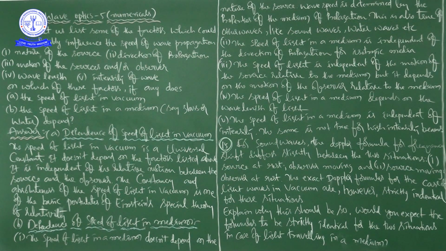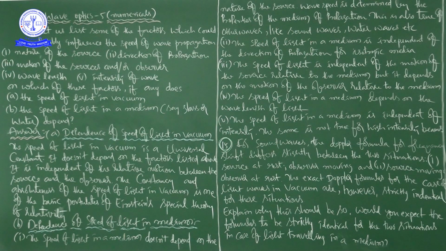Similarly, if you go for sodium lamp. So what I am saying is, nature of the source means the basic nature of the source, and how the light is going to be produced. These are the things we have to keep in mind when we talk about nature of the source. Anyhow, he is saying that it doesn't depend on the factors listed above. So what can we say? It is independent of the nature of the source, right?